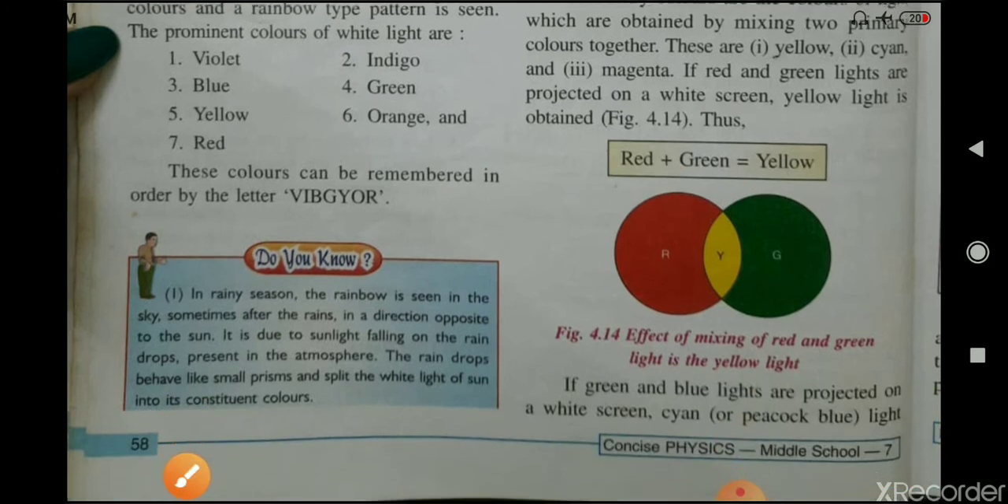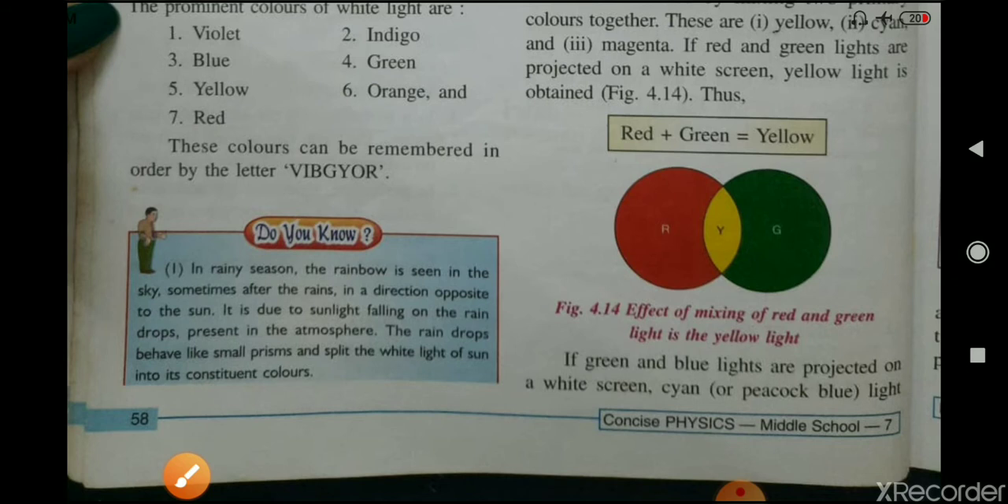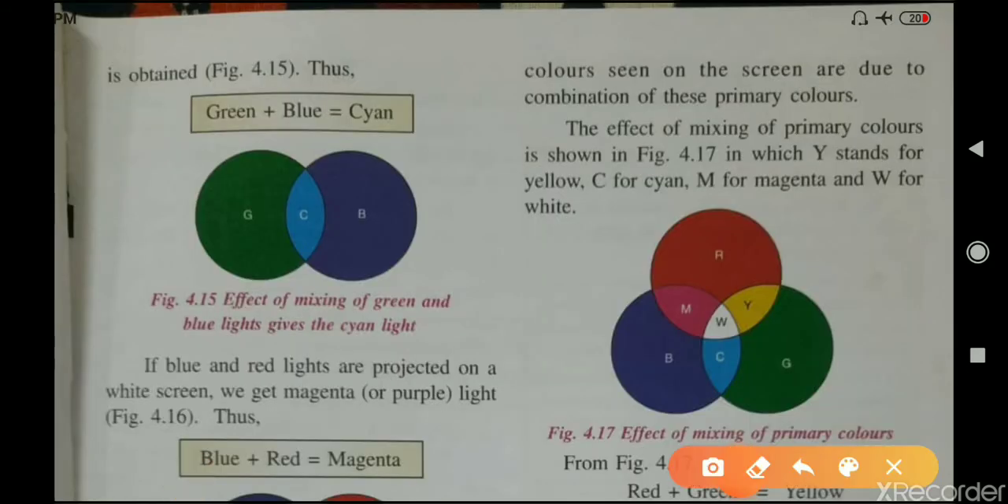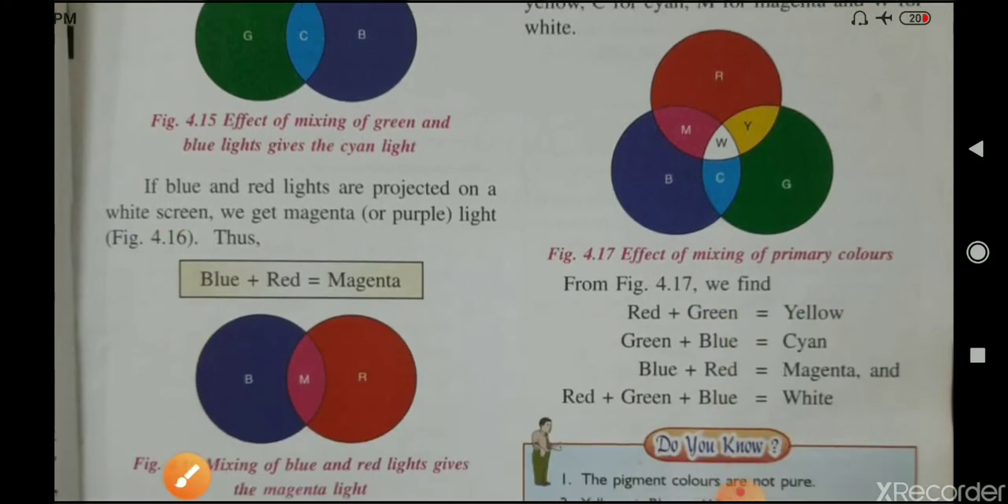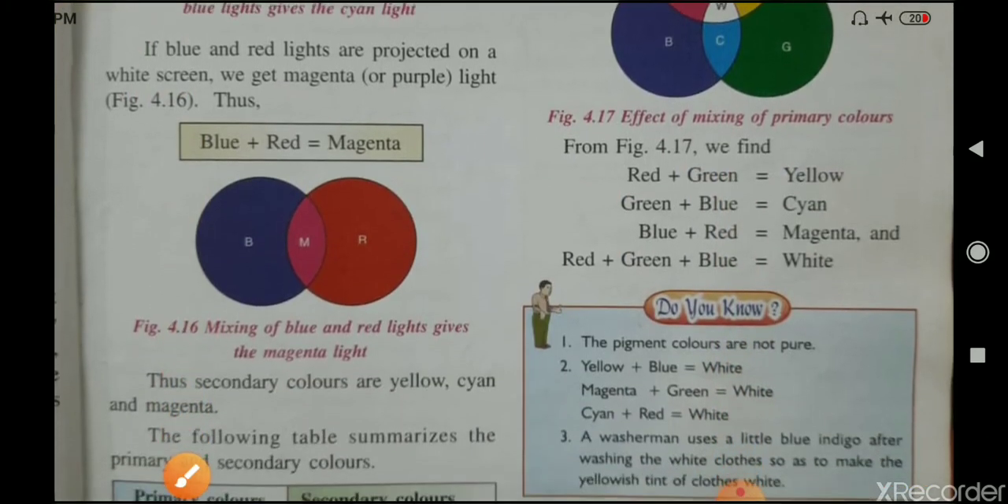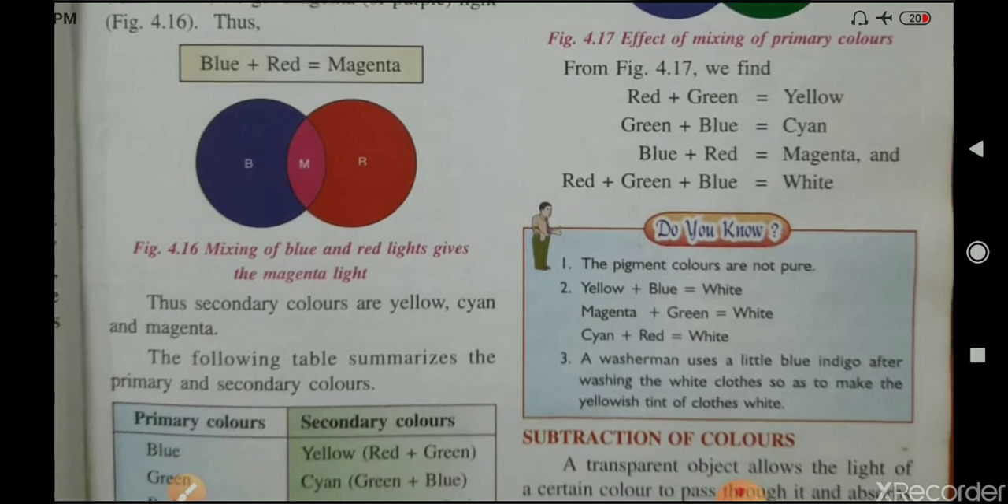Now, if green and blue light are projected on a white screen, cyan light is obtained. You can see here. Now, if blue and red lights are projected on a white screen, we get magenta, or we can say purple light. So we can obtain secondary colors by mixing any two primary colors.